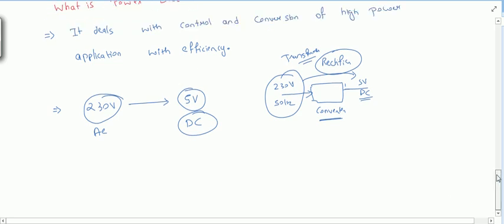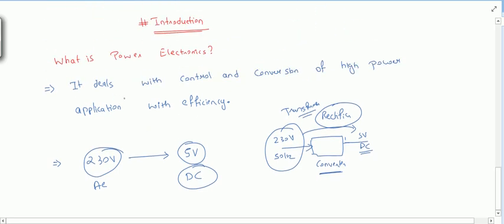So what I've told, power electronics deals with control and conversion of high power application with high efficiency. Why are we writing high efficiency here?